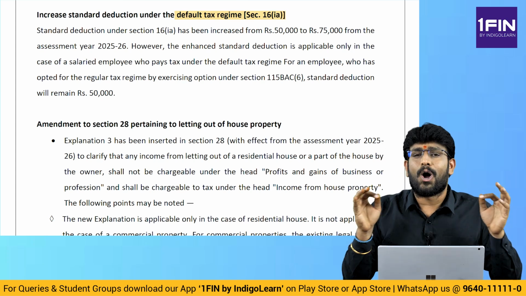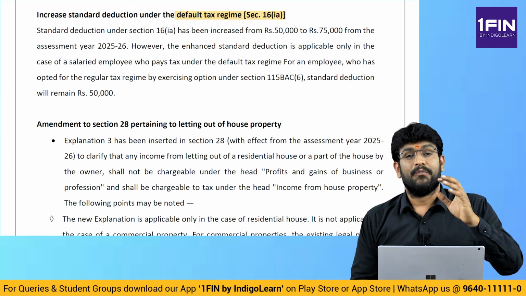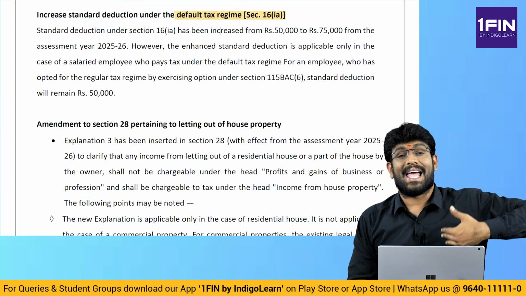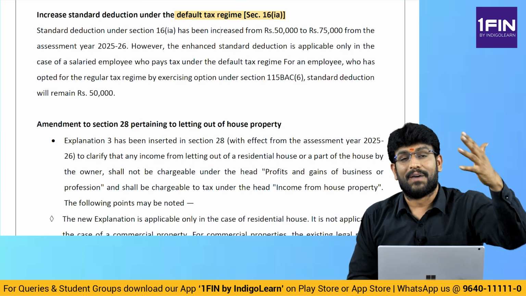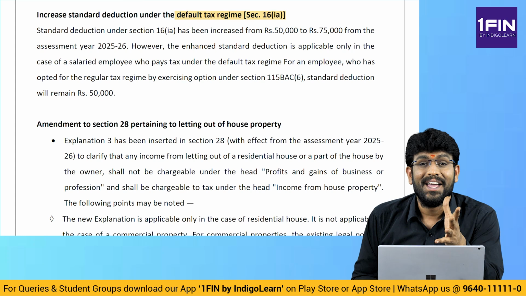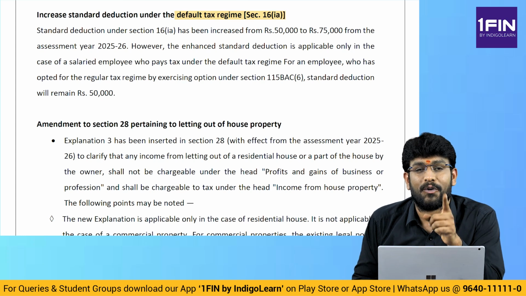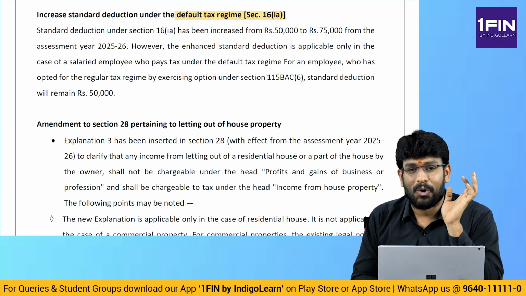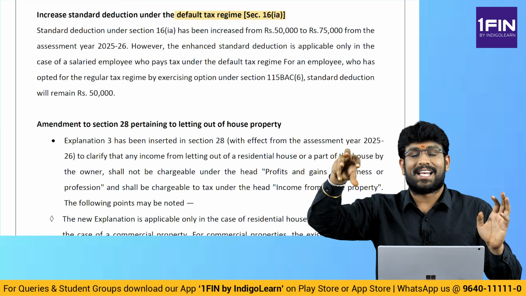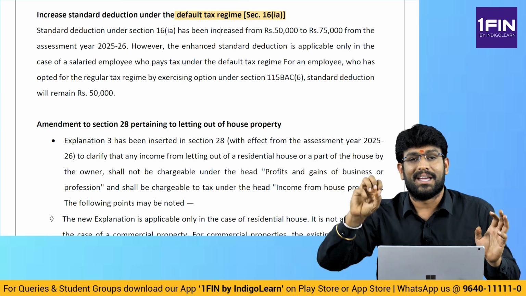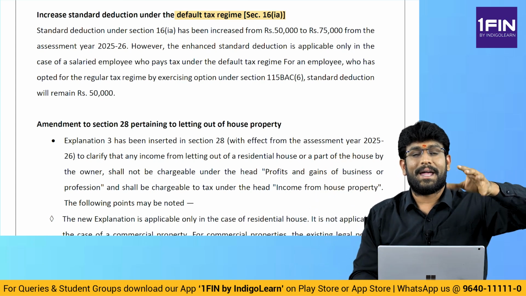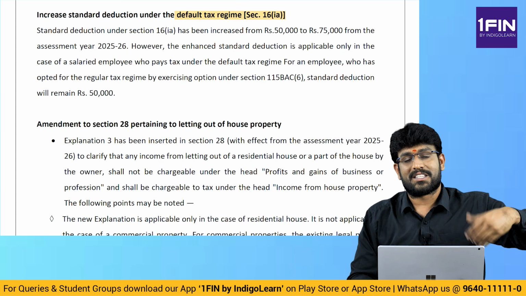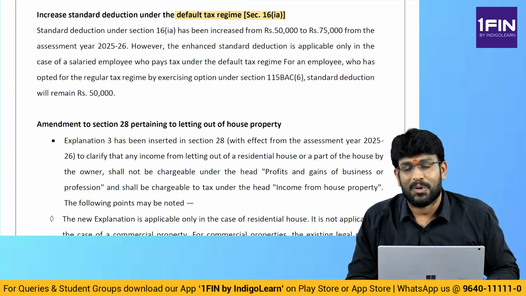But now there is an important amendment in this concept where the 50,000 limit is enhanced to 75,000, provided you are paying tax under default tax regime. So what is the answer now? If you are paying tax under default tax regime, the standard deduction will be 75,000. If you are paying tax under optional tax regime, the standard deduction will be 50,000 only.